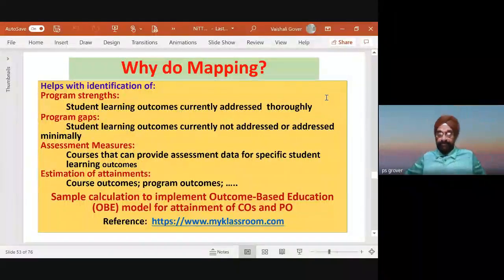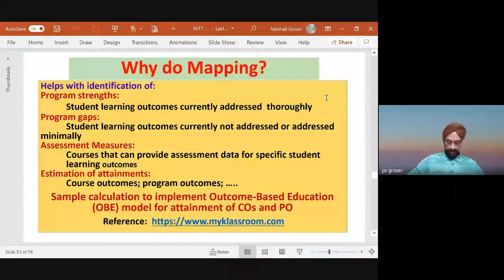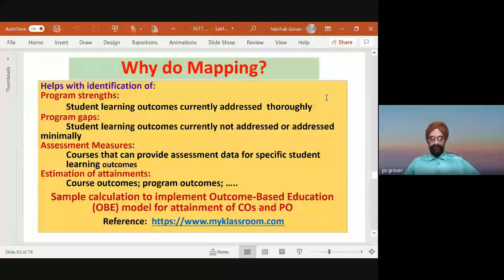Program strength, mapping से पहले. Program gaps, student learning outcome currently not addressed or addressed minimally. ऐसा होता है, हम लोग सिलेबस 5 साल, कई यूनिवर्सिटी 15 साल रिवाइज नहीं होता है. Society goes on changing. Now, where are the gaps? We are teaching traditional program outcome. We are teaching traditional syllabus. Society has changed. Industry has changed. How do we do that? So that's where, if we follow the system of program outcome, learning outcomes, then it brings out a gap. आपने ये किया है, ये नहीं किया है. Please do this thing. That is, fill up the gap.